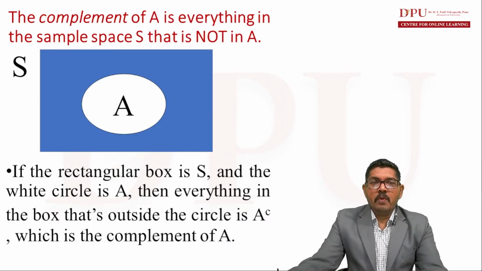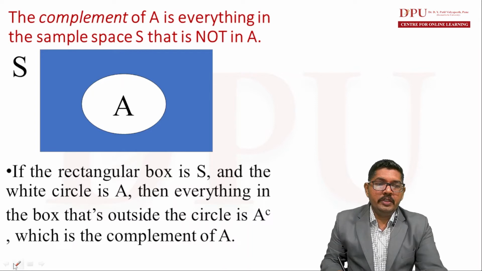The complement of A is everything in the sample space that is not in A. If the rectangle box is the sample space, that is all possible outcomes of an experiment, and the white circle is denoted by the event A, then everything in the box outside the circle is A complement. So the blue shaded region of the rectangle is A complement.